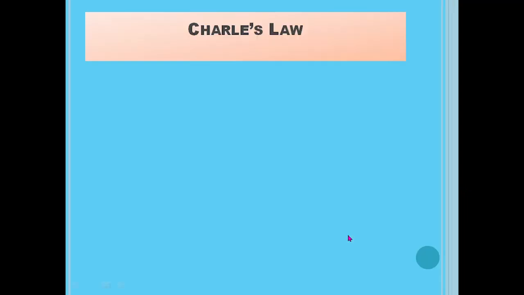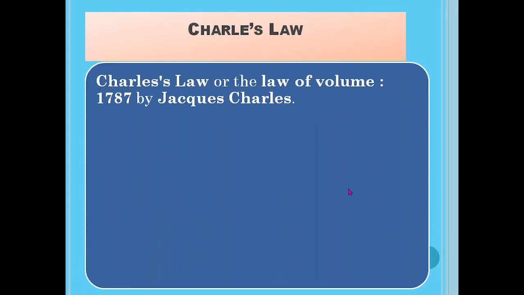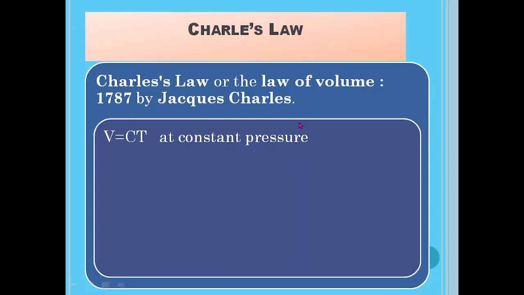Okay. So the second law is Charles' law. Charles' law, also named as the law of volume, was stated in 1787 by Jacques Charles. What is its statement? V is equal to Ct at constant pressure.